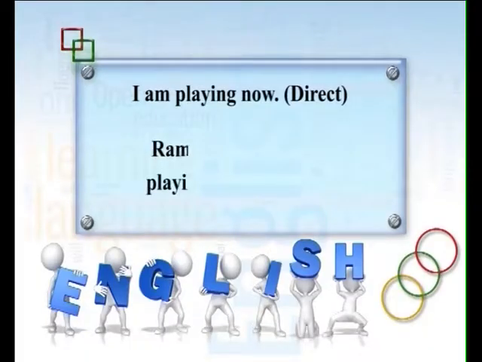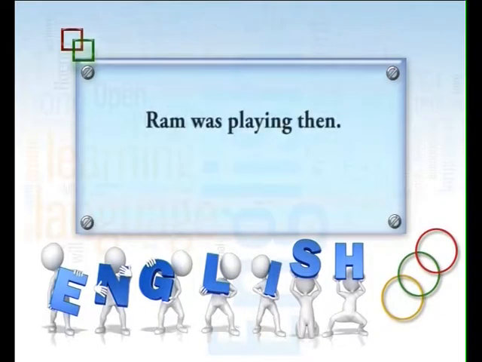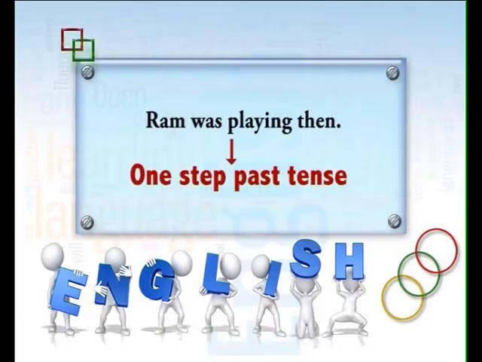So, what happens here? Suppose Ram said that, whatever the direct speech is, "I am playing now." "I" became "he" because "I" is used for Ram. Ram said that he was playing then. One step past tense. It is called one step past tense. From direct to indirect, whenever you do it, we have to follow the rule of one step past tense.